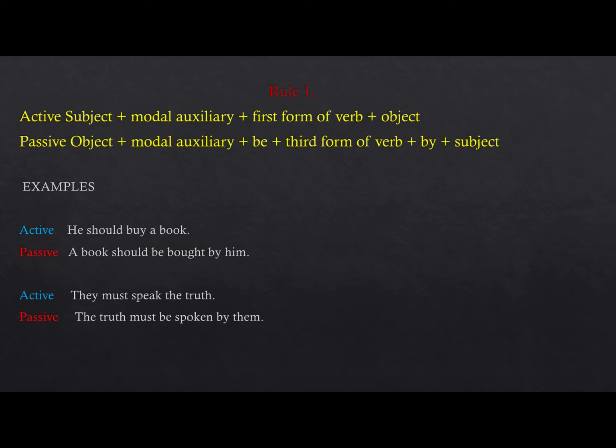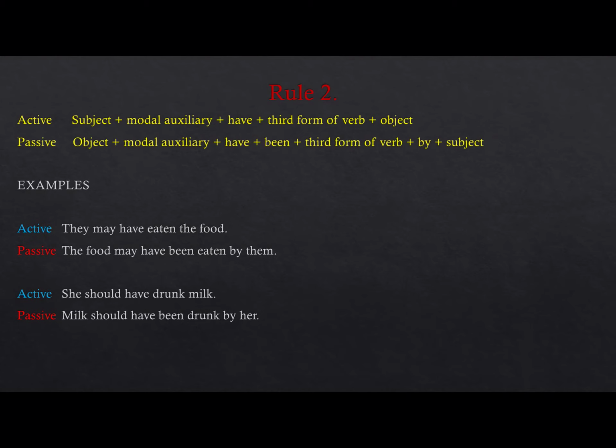So, he should buy a book: a book should be bought by him. They must speak the truth: the truth must be spoken by them. They may tell the truth: the truth may be told by them. They may visit my house today: my house may be visited by them today. So here it will be followed by be and verb's third form.